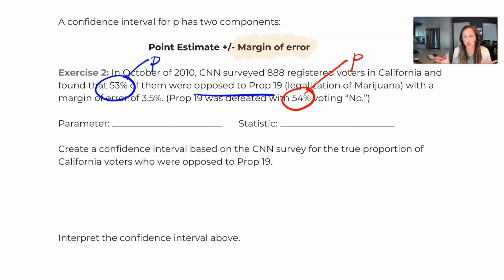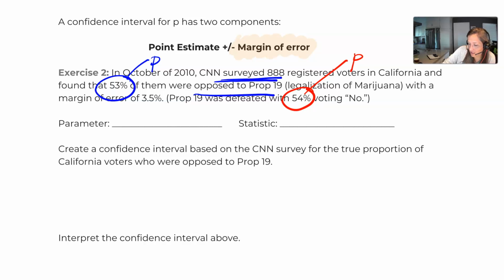So this is our first time in Chapter 6 of dealing with competing p's. Actually, I guess we kind of saw it in 6.1, but only in the very last example. But we're going to see this a lot when we get to 6.4. So it's important that we pay attention here.